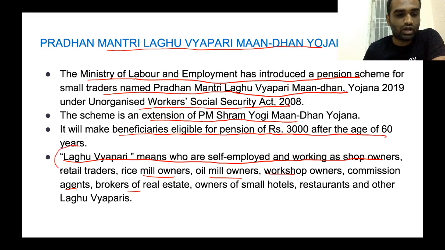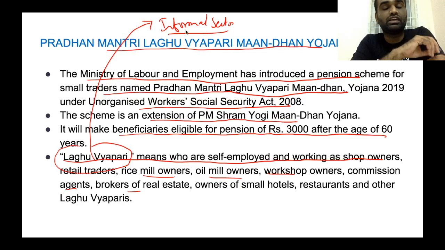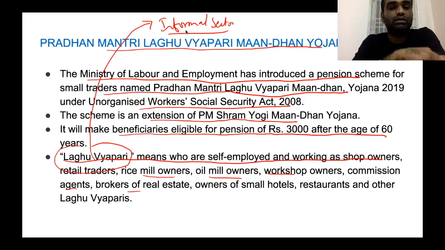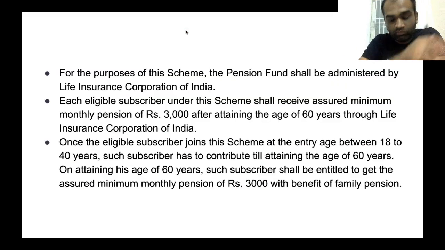Now, these Laghu Vyaparis are the backbone of the informal sector in India. The informal sector constitutes a large chunk of GDP production in India. So the welfare of this informal sector is very important when it comes to the growth of GDP of India. So for the help of these persons working under the informal sector, this particular scheme was introduced. Now, what are all the provisions under this particular scheme?